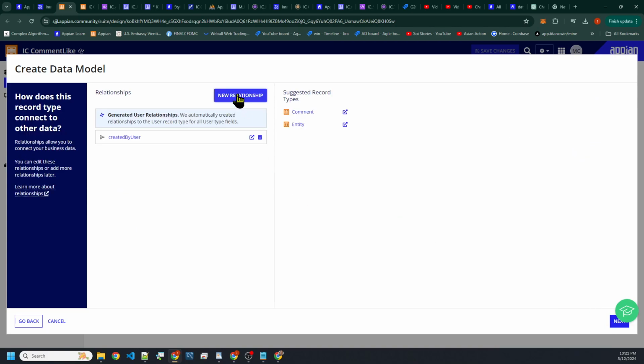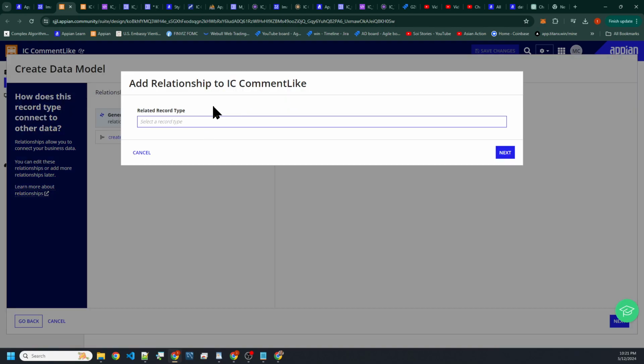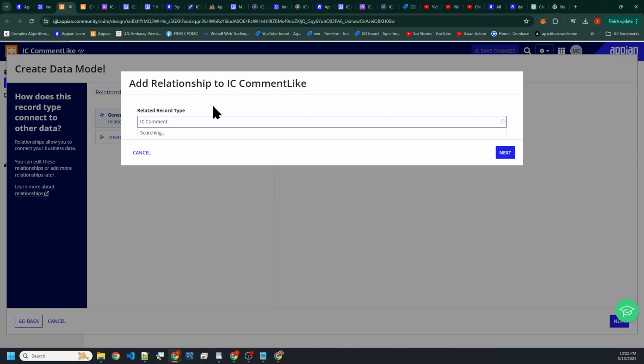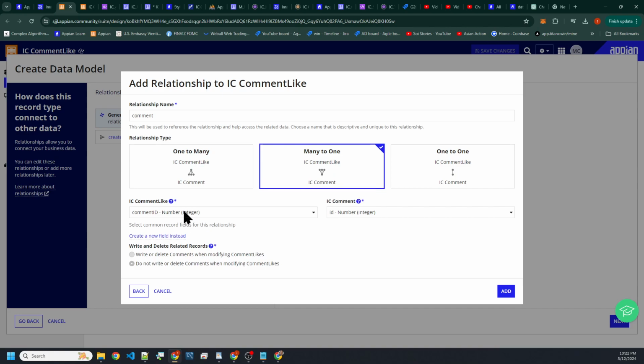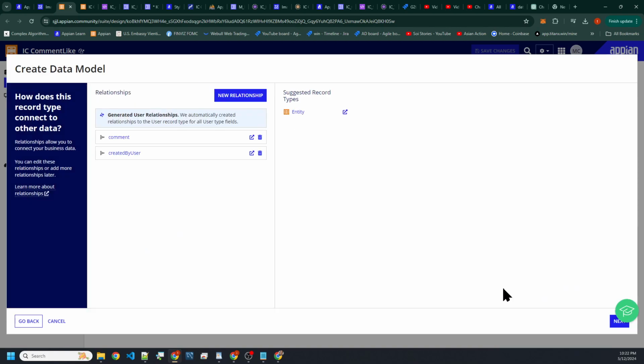Here we can apply the relationship between this. We can say new relationship, and we can say comment. We're trying to attach this comment over to the comment ID, comment liked. So this is many comment likes to one comment, basically. Okay, so this makes sense.